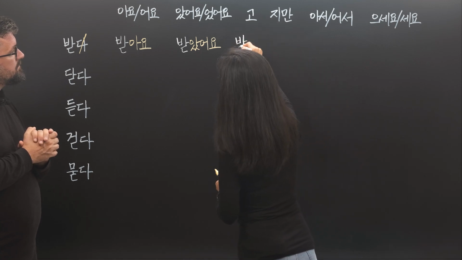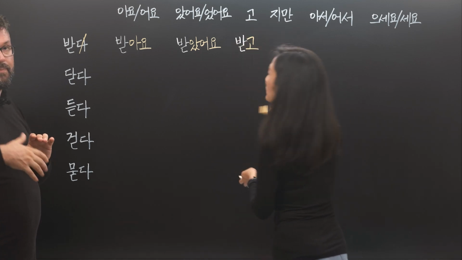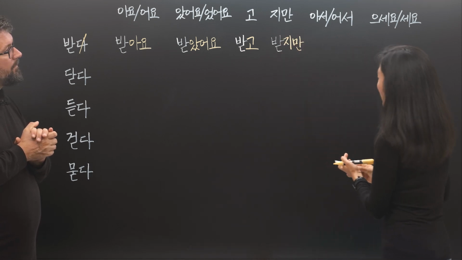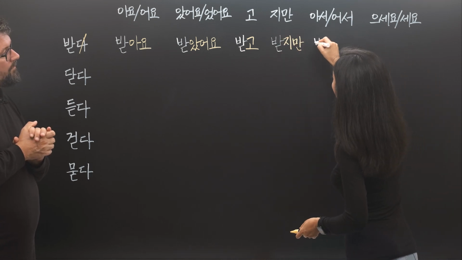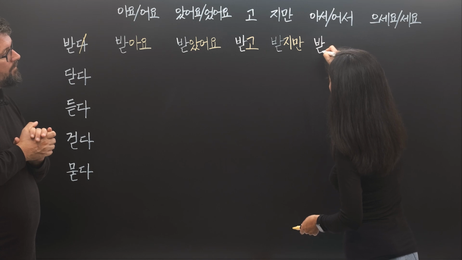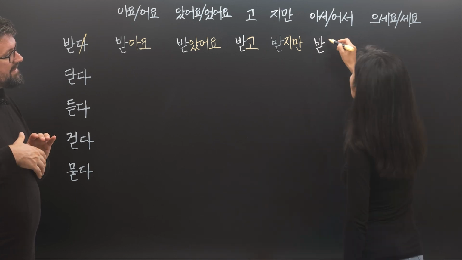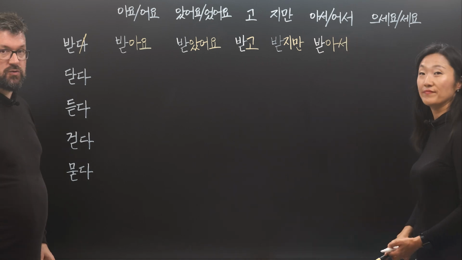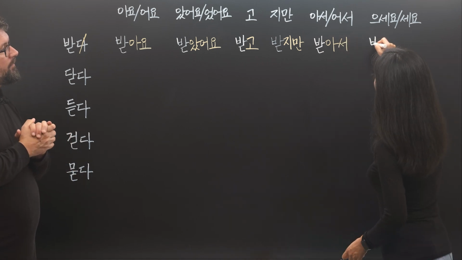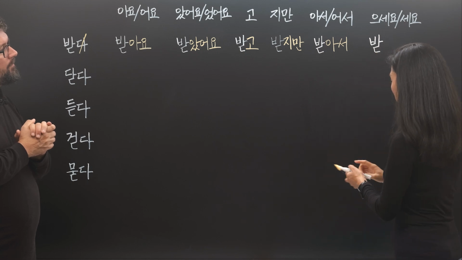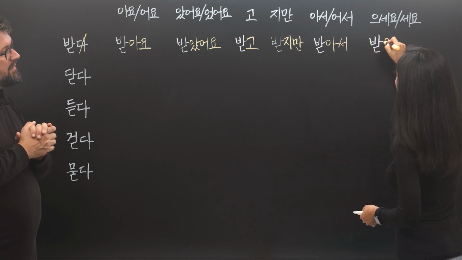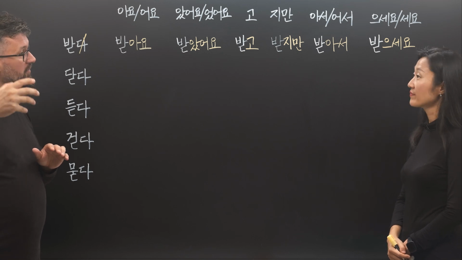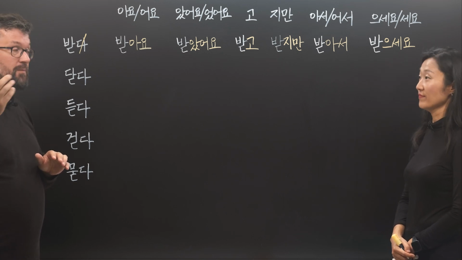So 받아요, 받았어요, and with 고, it's not a vowel, it's a consonant. Then 받고, 받지만, and with 아서, 받아서. 받다 has a 받침, so we add 으세요. 받으세요. So batchim ㄷ, that's why 으세요 and not 세요. 받으세요.